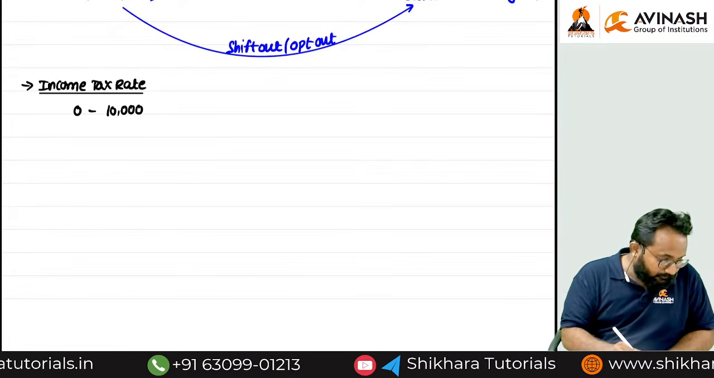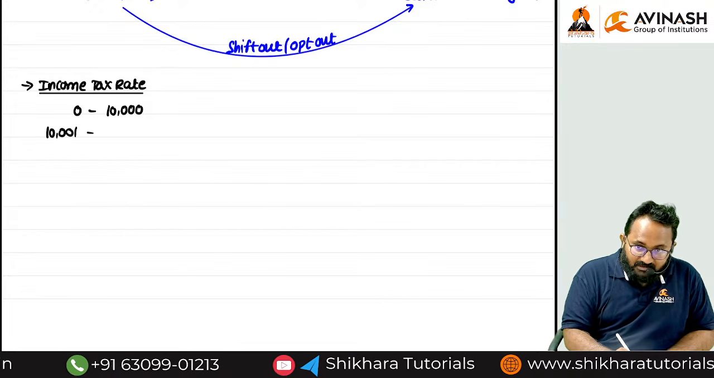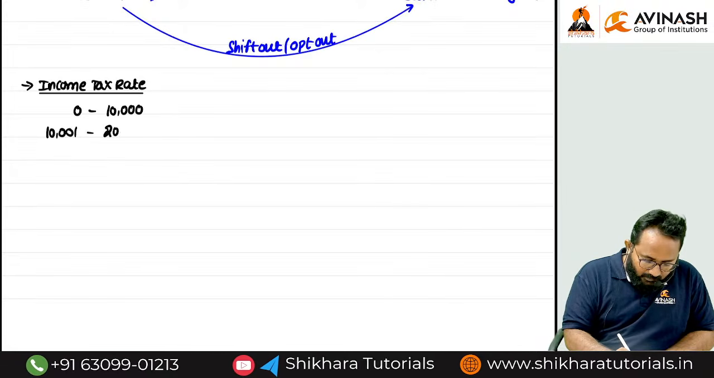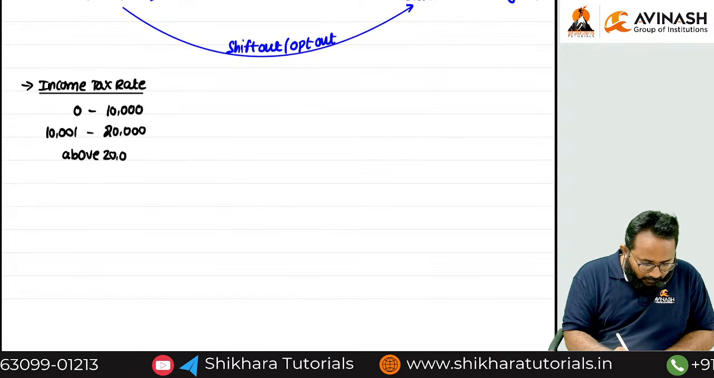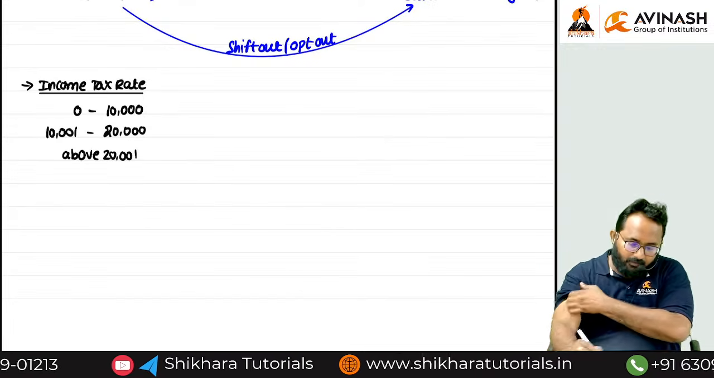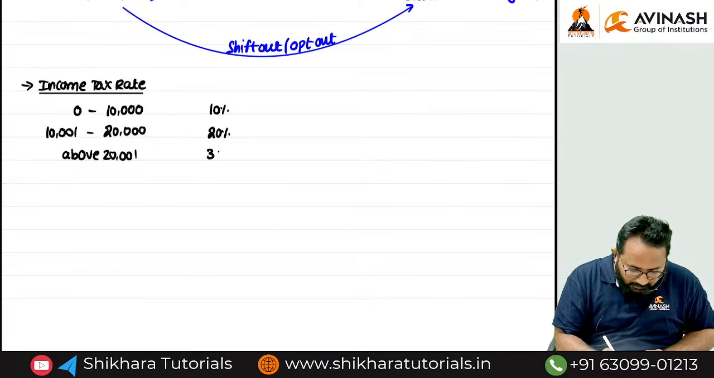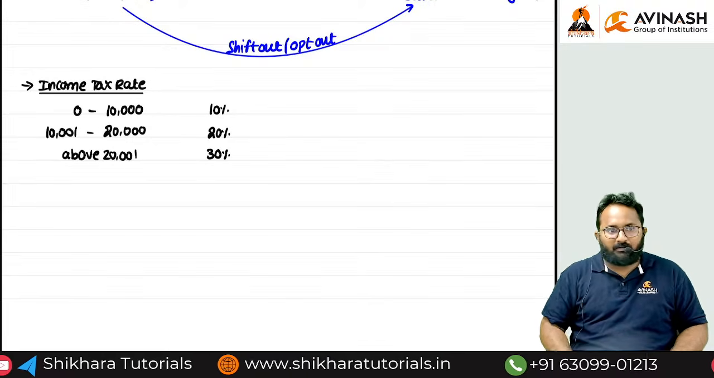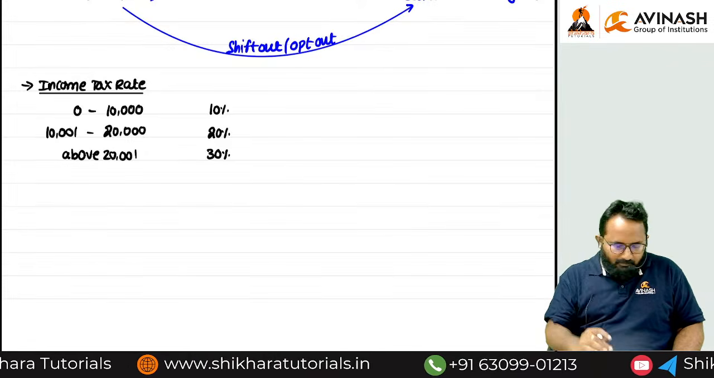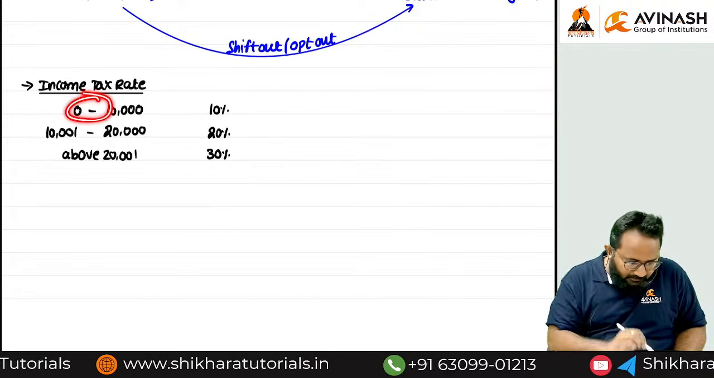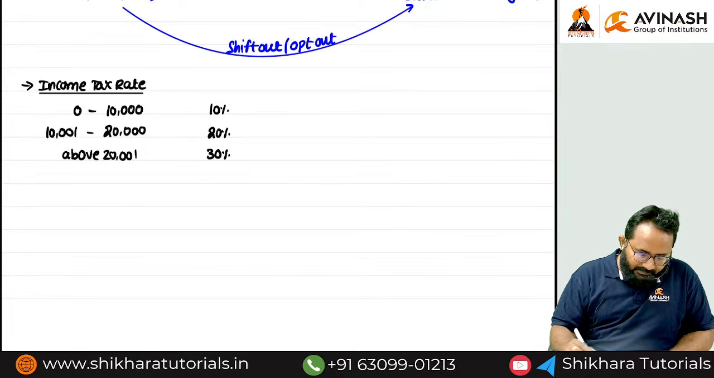Next one, 10,000 and 1 rupee to 20,000. Next one, above 20,000 and 1 rupee. Yes, what is the tax rate, sir? Just 10%, 20%, 30%. We are discussing slab rates only here also. But there is no basic exemption limit. That's why we are charging even 1 rupee or 2 rupees. Clear? Next.